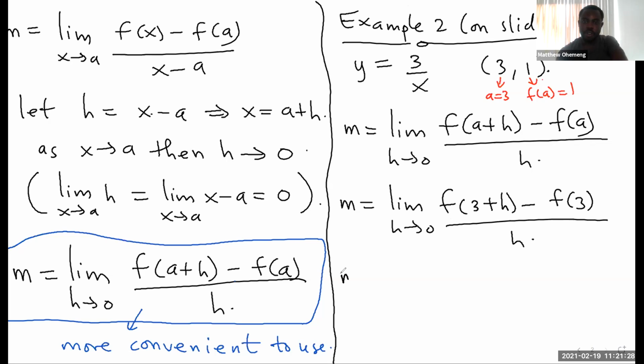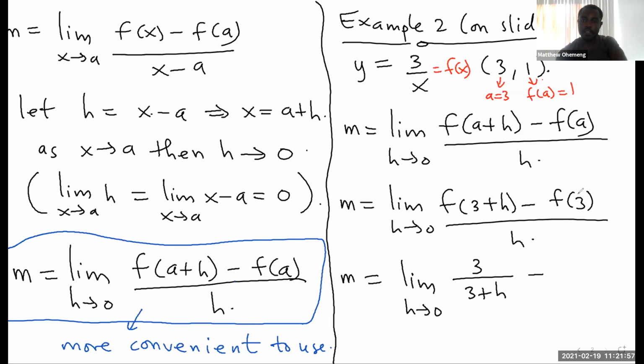Okay, so now moving on, what is f of 3 plus h? Don't forget that in function notation, y equal to 3 over x is the same as f of x. For f of 3 plus h, plug in 3 plus h for x, and that would be 3 over 3 plus h.